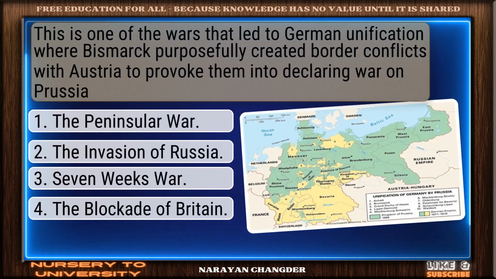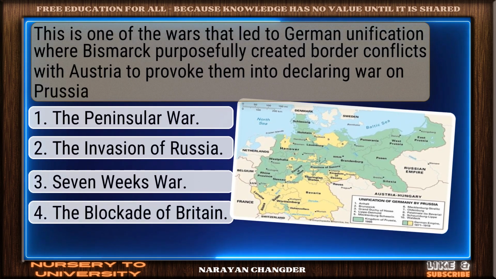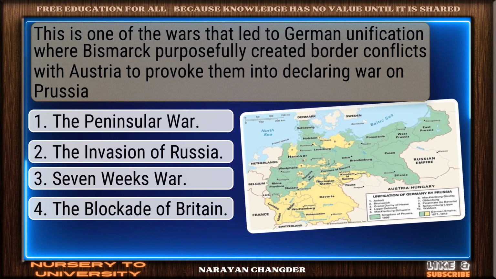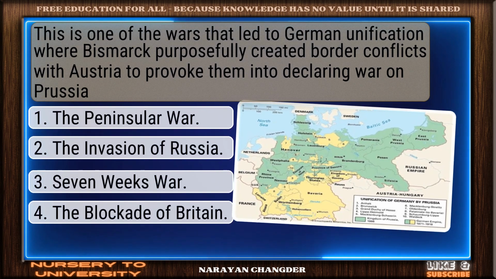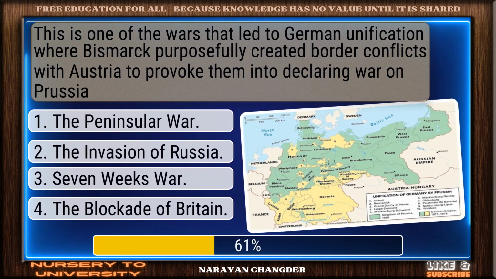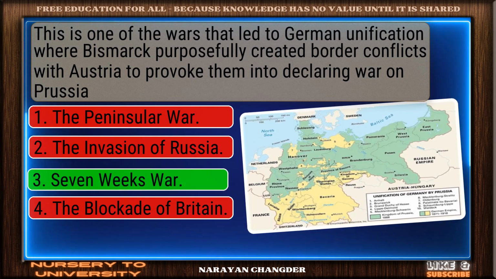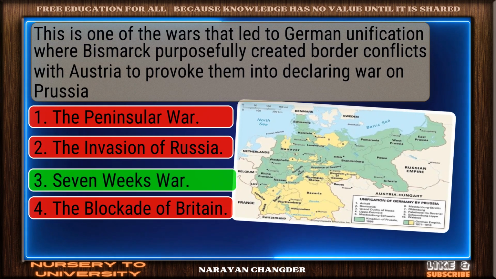This is one of the wars that led to German unification, where Bismarck purposefully created border conflicts with Austria to provoke them into declaring war on Prussia. You chose Seven Weeks' War, and it is correct.